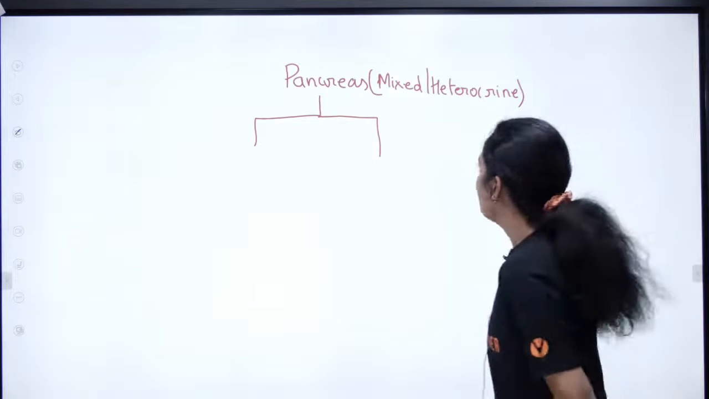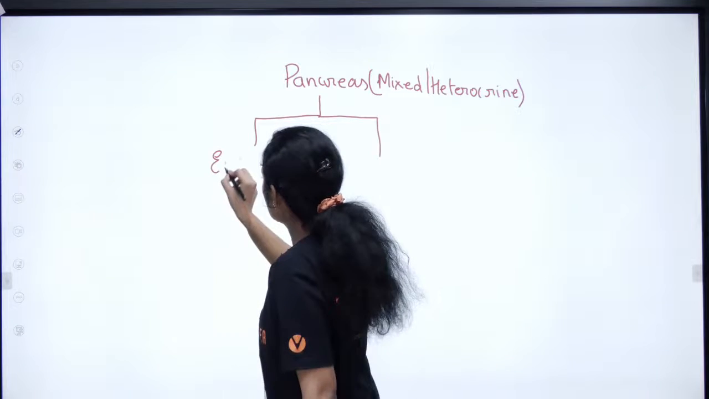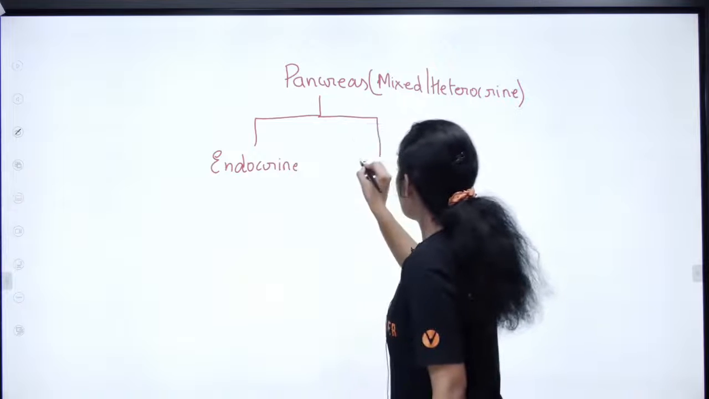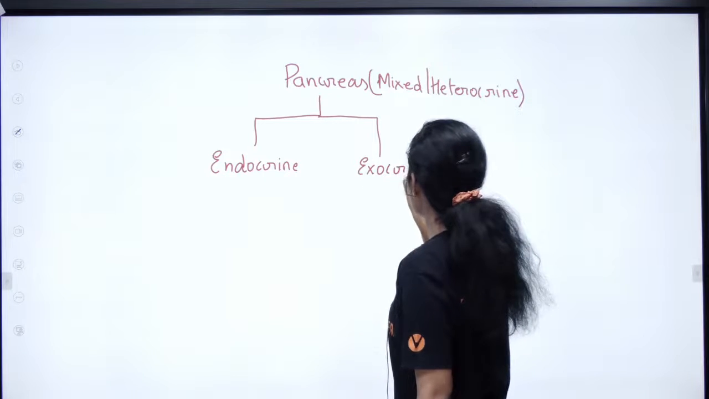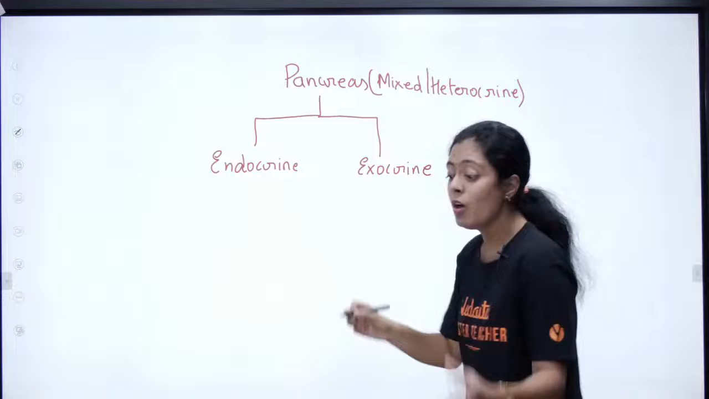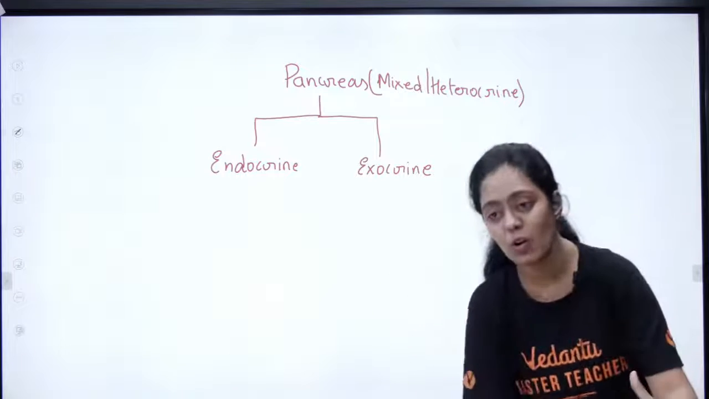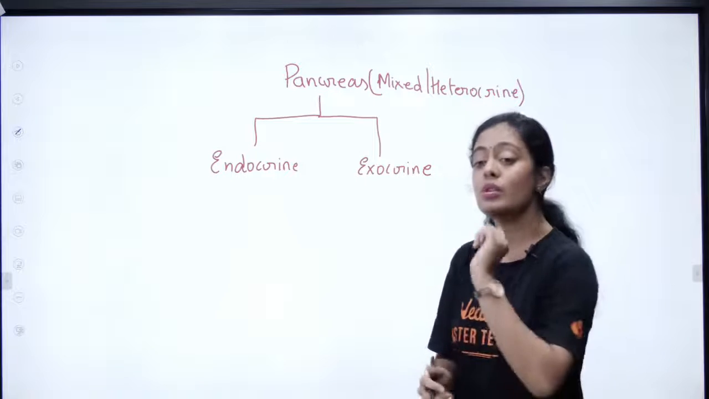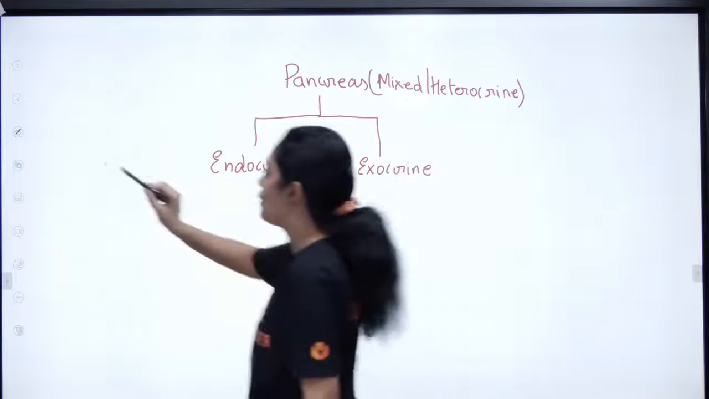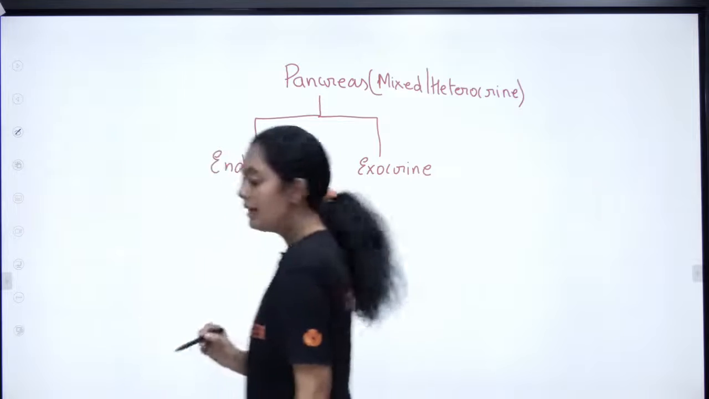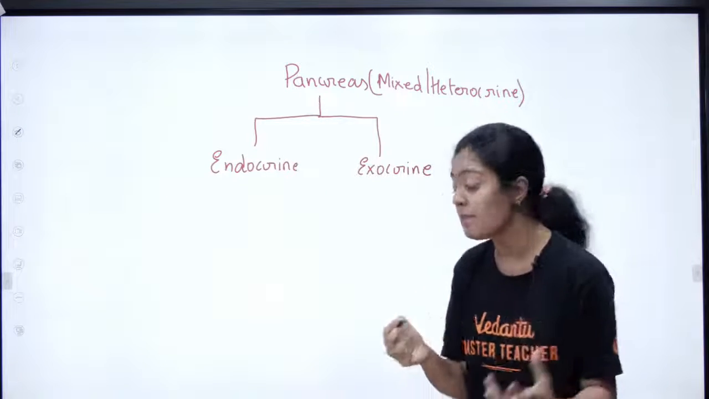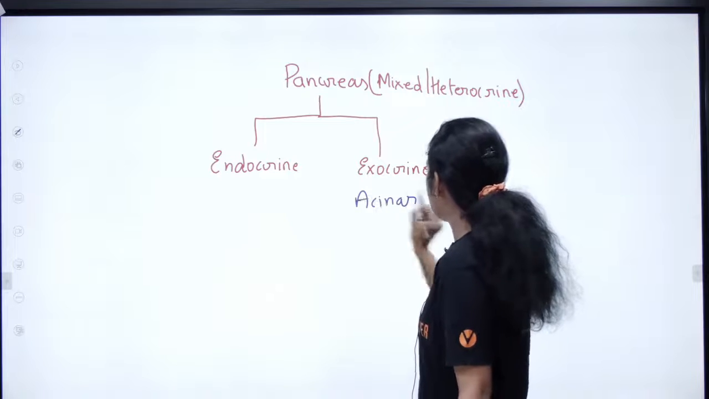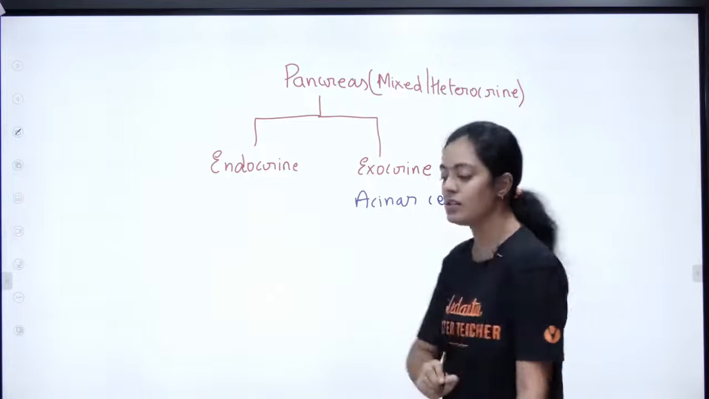Yes, because it has both endocrine and exocrine function. It has two functions. One part of the pancreas is endocrine and the other part is exocrine. Very good Janice. This exocrine part of the pancreas has a name. Does anyone know what the exocrine part of the pancreas is? We call it acinar cells.